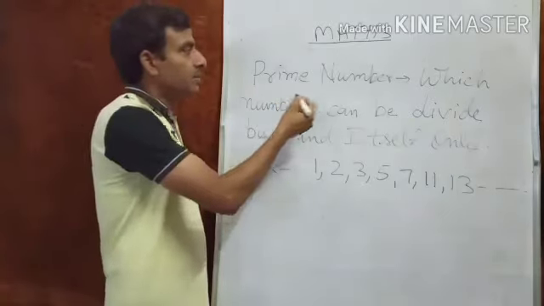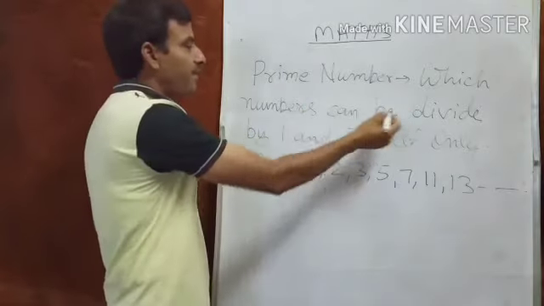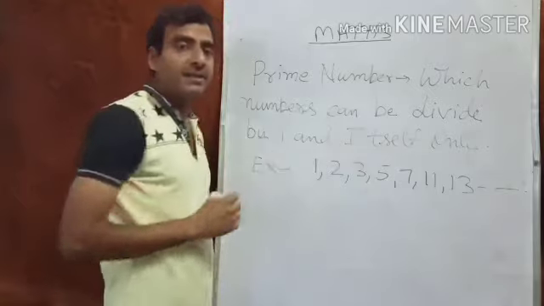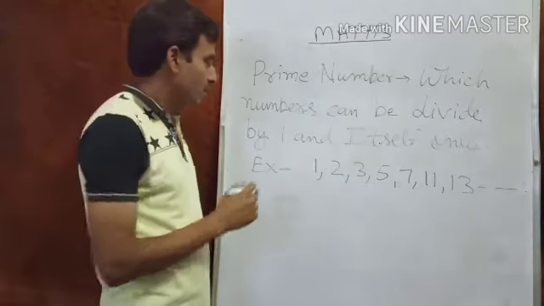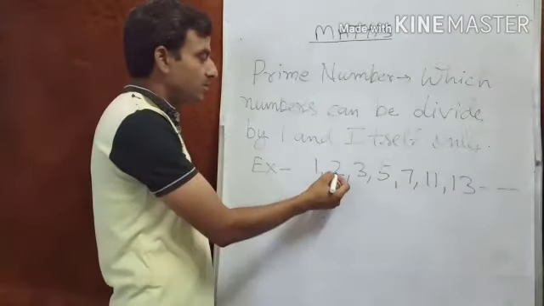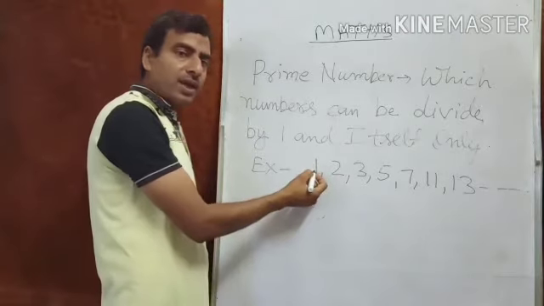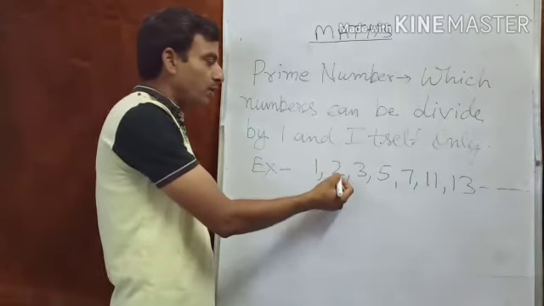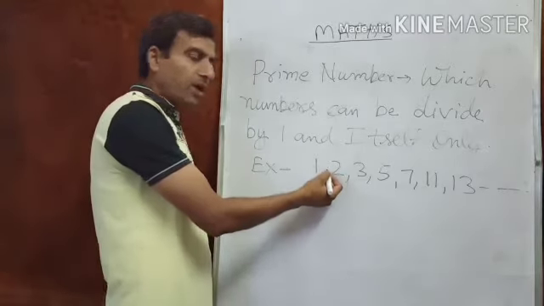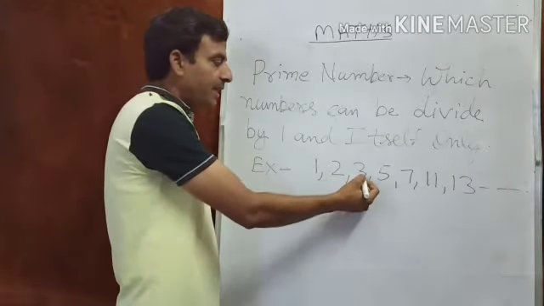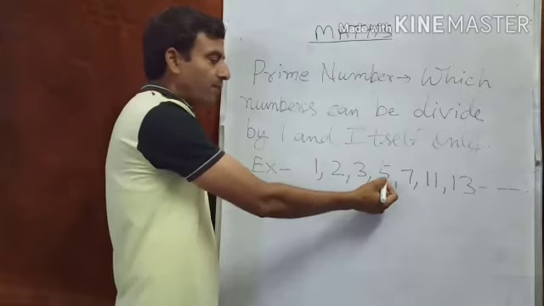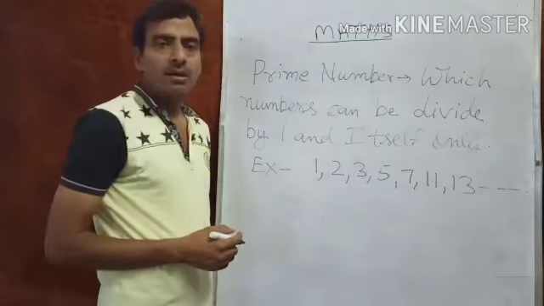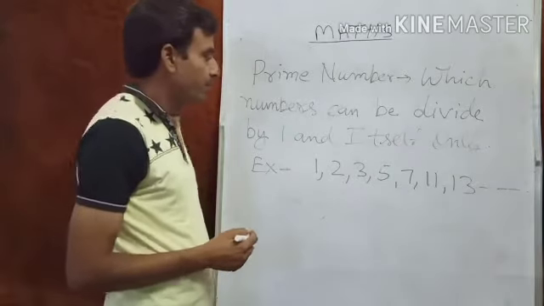prime numbers. Which numbers can be divided by 1 and itself completely? Like 1 can be divided by 1 only and itself, 1 also, and 2 can divide by 2 and 1 also, and 3 can divide by 3 and 1 also, 5 can be divided by 1 and 5 also, and another by another is not possible.